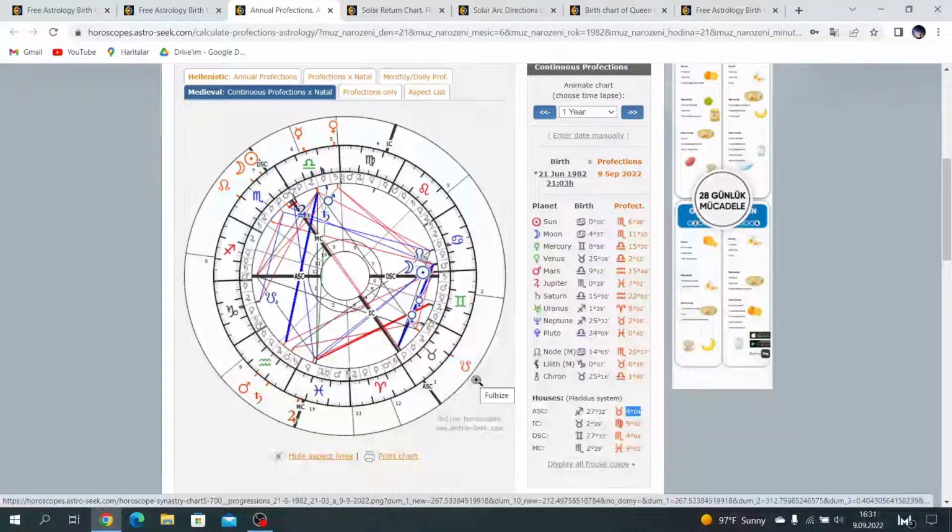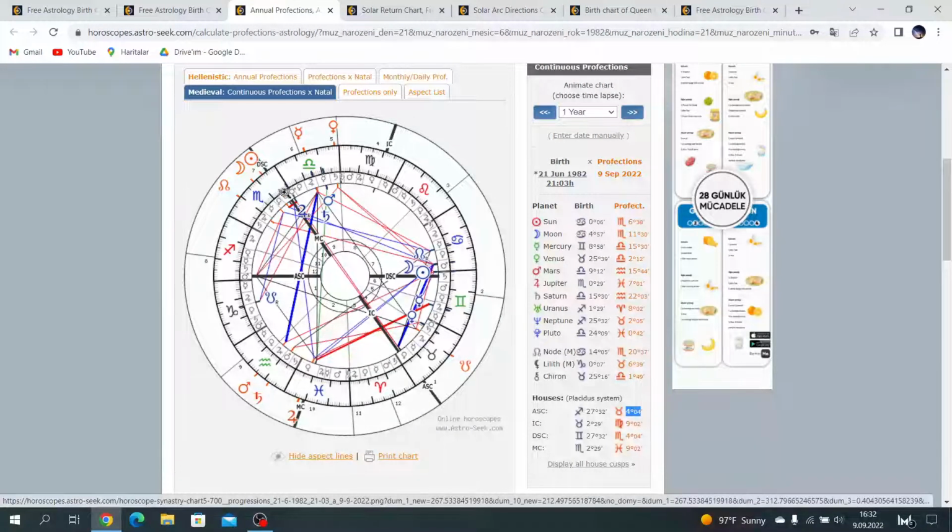The profected ascendant is in the fourth house. In some cases, I have seen some people die when their profected ascendant conjuncts the IC, but it doesn't mean everybody dies. The profected year is Venus, and his Venus is also on the IC. This is the IC ruler and fifth house ruler. In the profection chart, look at this.